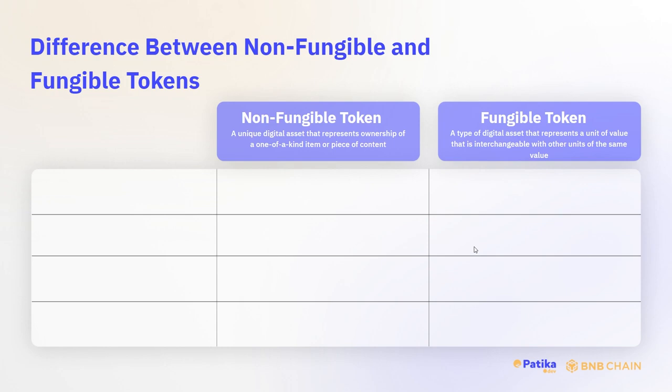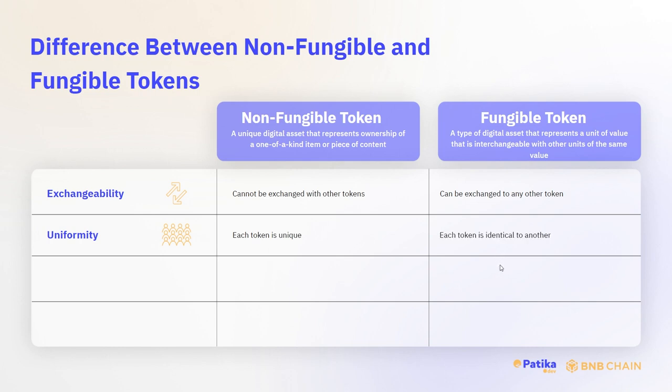Let us understand the difference between non-fungible and fungible tokens. The first one is exchangeability. Non-fungible tokens cannot be exchanged with other tokens. On the other hand, fungible tokens can be exchanged for any other token. Uniformity. When you think about NFTs, each token is unique. On the other hand, a fungible token is identical to another.